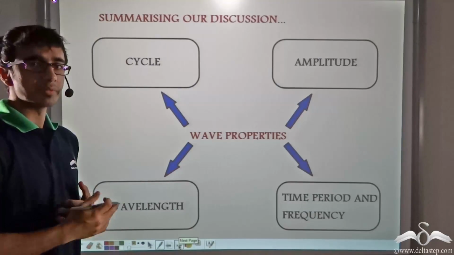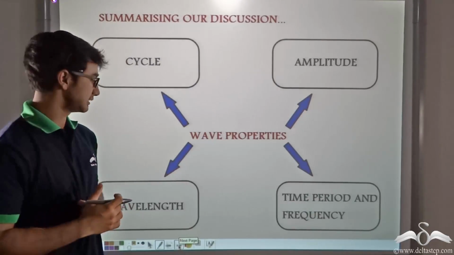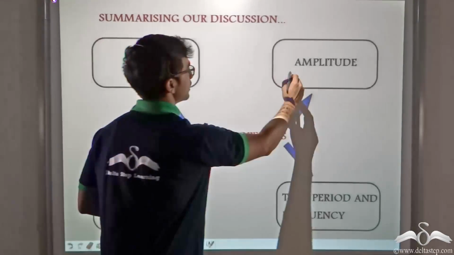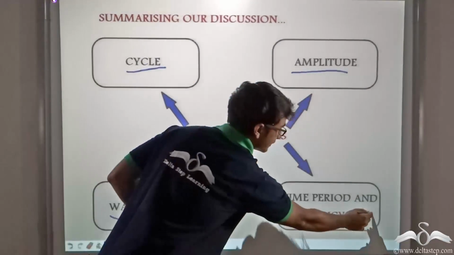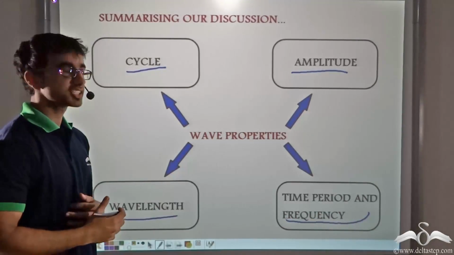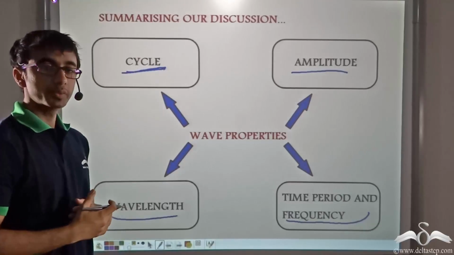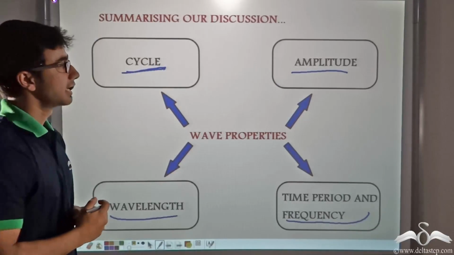So let's take a quick summary of what we have learned so far. So far we learned the wave properties: cycle, amplitude, wavelength, time period, and frequency. So let's take a quick recap of the definitions. Cycle of a wave is that after which the wave particles start repeating their motion.